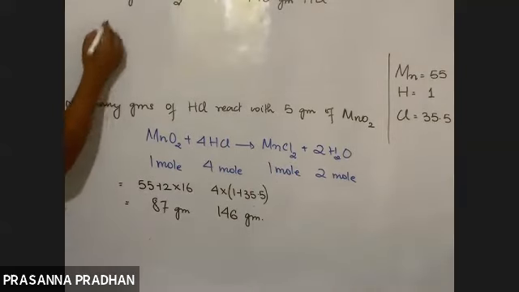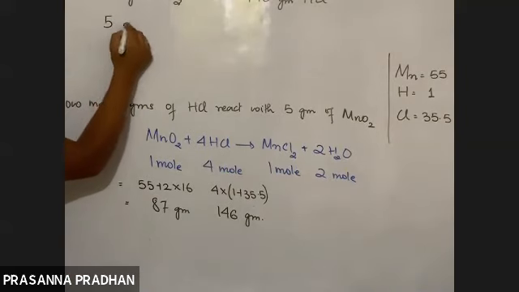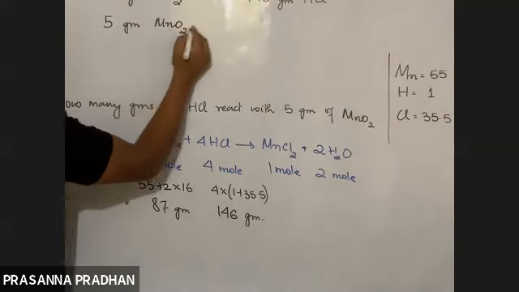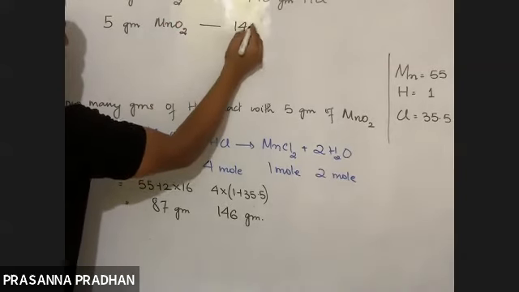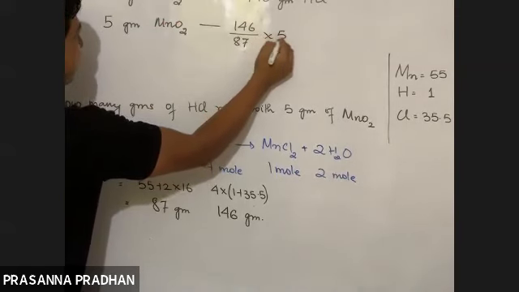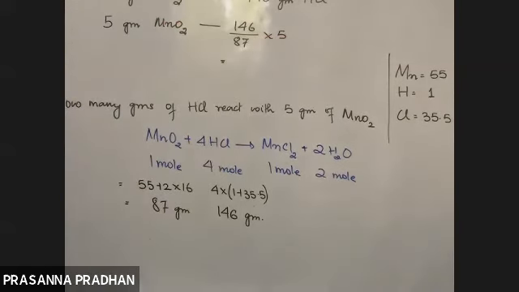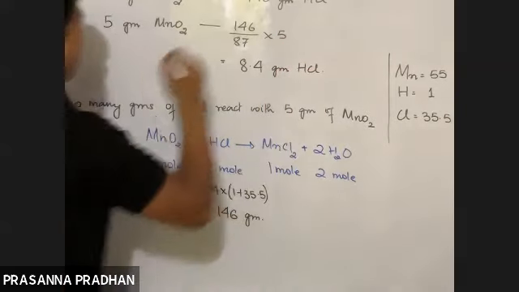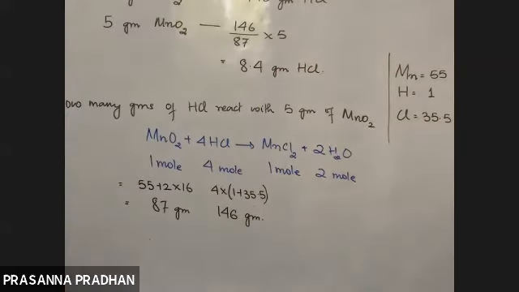So in the question it's given 5 gram of MnO2 will require how many gram of HCl? So it will be 146 divided by 87 into 5, and the answer will come out to be approximately 8.4 gram of HCl required.